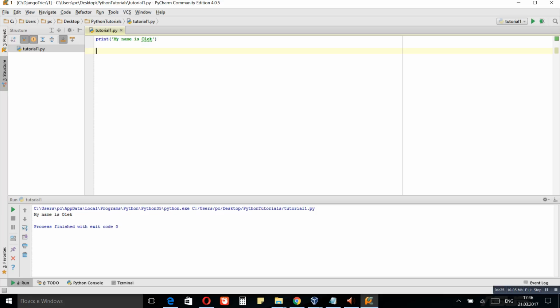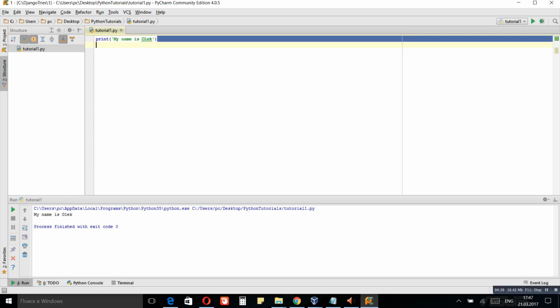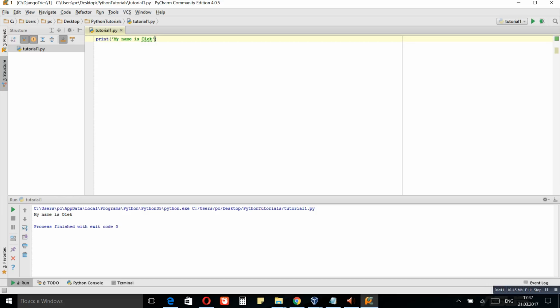Now let's do something that is a bit more complicated. Let's assign the value of this string to a variable. And what is really a variable? A variable is just a memory cell to store some value. So we want to store the value my name is Oleg, and we will use a variable for it. We can name the variable anything, so you can use any name you want except for a few words that are reserved. You can't use those. I will come back to that